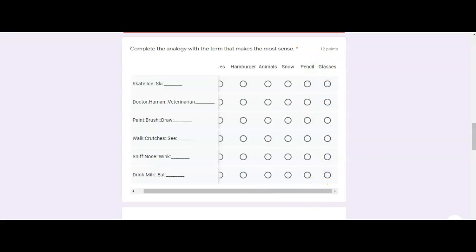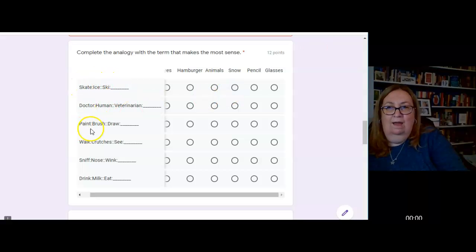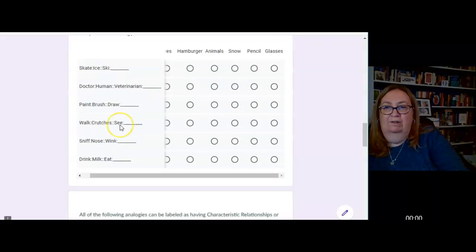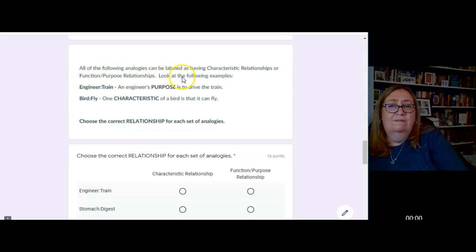Okay, now let me... Okay. This is the same as the one above. I'm not going to go over that again. So all of the following analogies can be labeled as having a characteristic relationship or a function-purpose relationship.